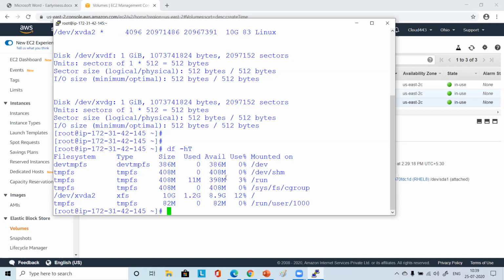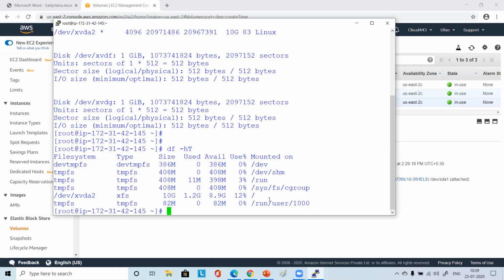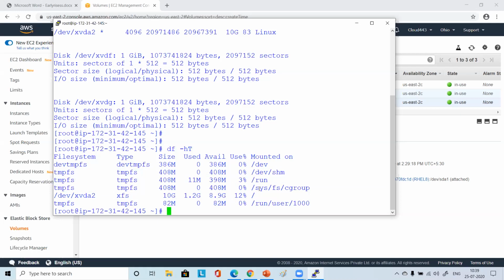It shows how much you are using. It is showing all the file systems that are available on your machine. Here only one is XFS, you see? Remaining things are some tmpfs and all, those are temporary file systems, not relevant for us.